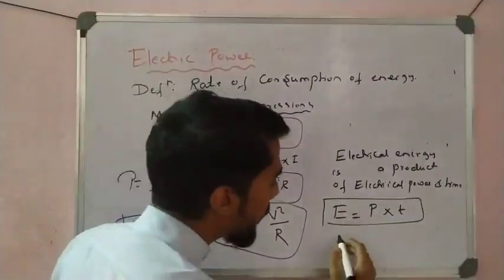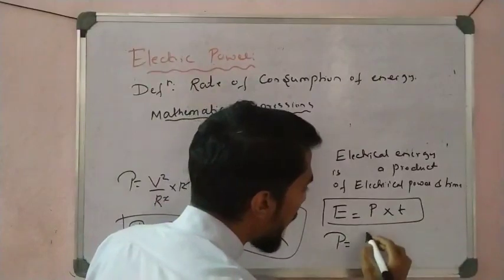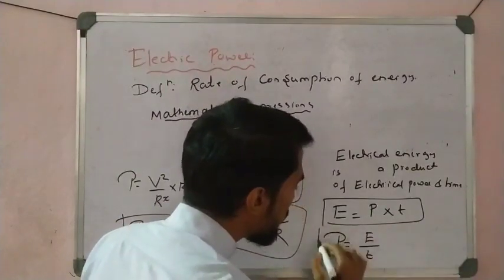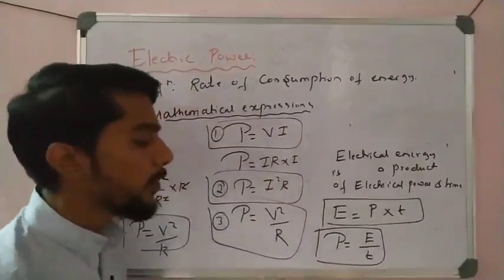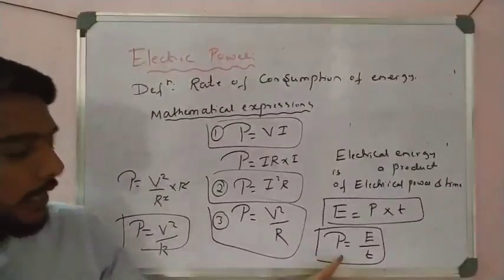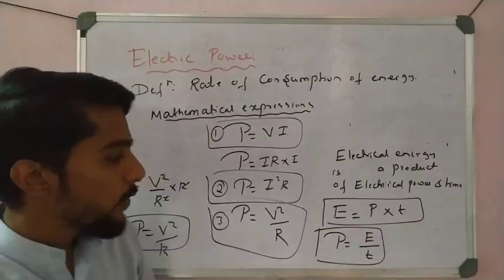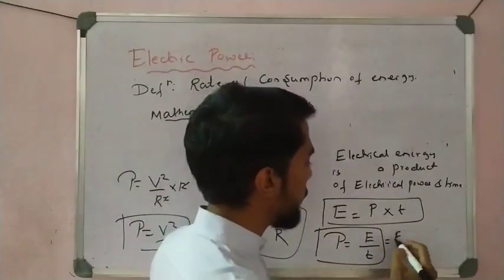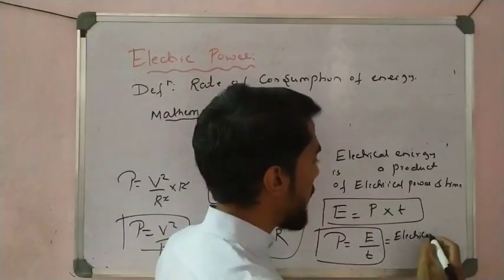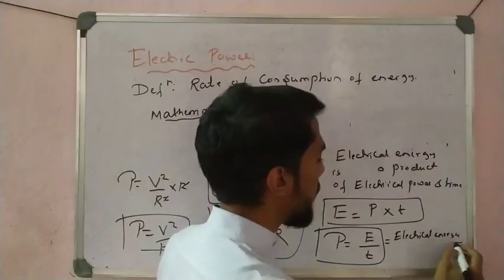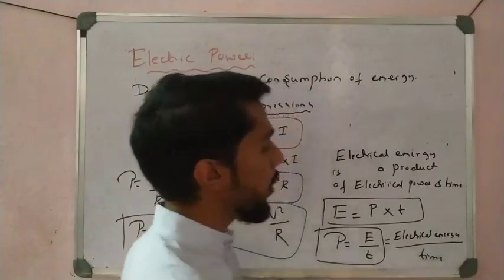So what is electrical power here? Electrical power is equal to electrical energy divided by time. So this is also an expression for electrical power, right? E is for electrical energy, electrical energy divided by time. So this point you have to remember.